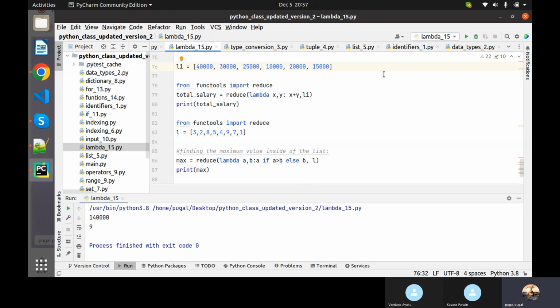Not understood or something? x is 40,000 plus 30,000, 70,000. Again, y will add 25,000 with 75,000. No, first time the x value will be 40,000, the y value will be 30,000. Then it will add them and it will get stored into x. Then y will go and fetch the 25 and it will add and store it into x again. Then it will go for the next value, add it and store it into x. Understood what I'm trying to say? Understood, sir. Okay, fine.